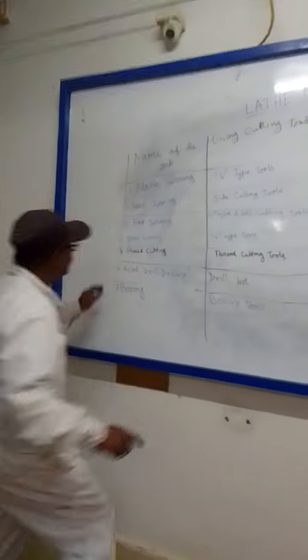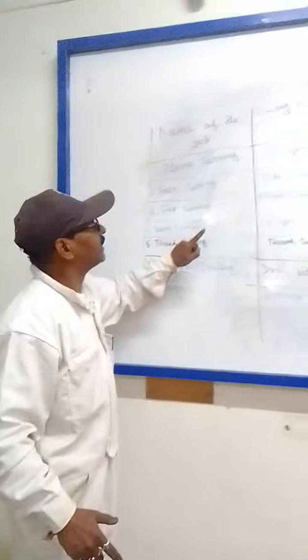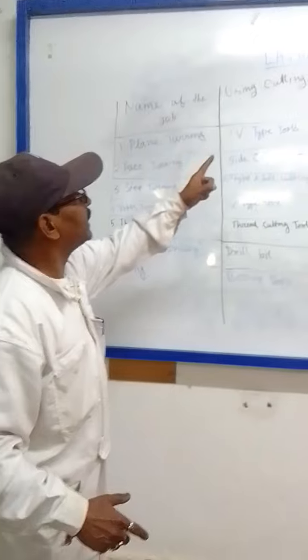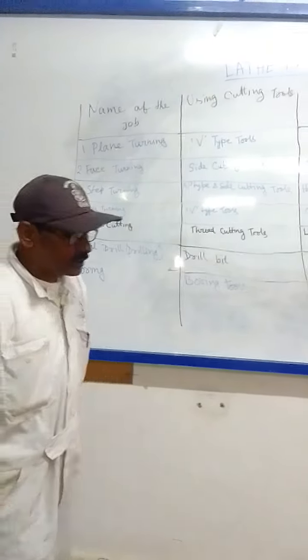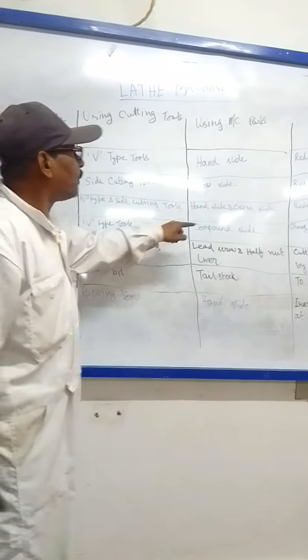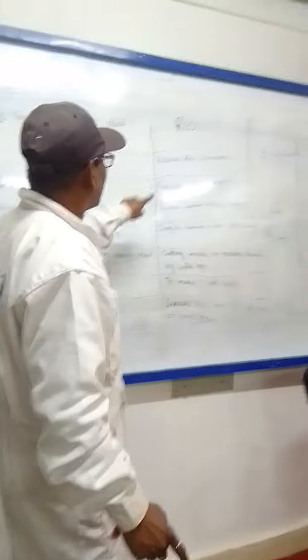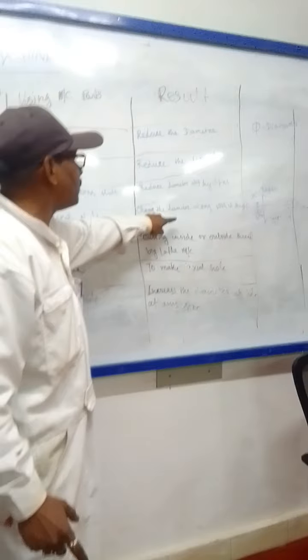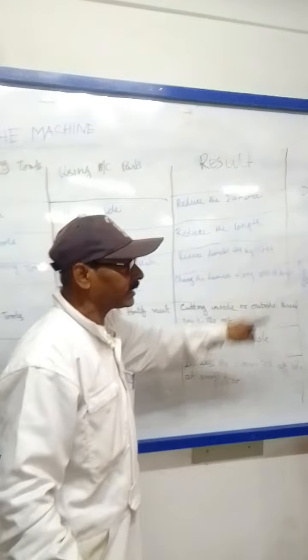Number 4, taper turning. Using cutting tools, V-type tools. Using machine parts, compound slide. Result, change the diameter along with its length.